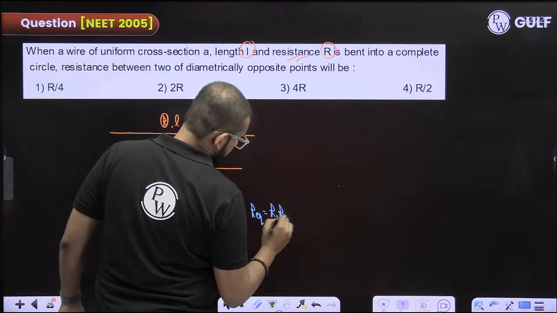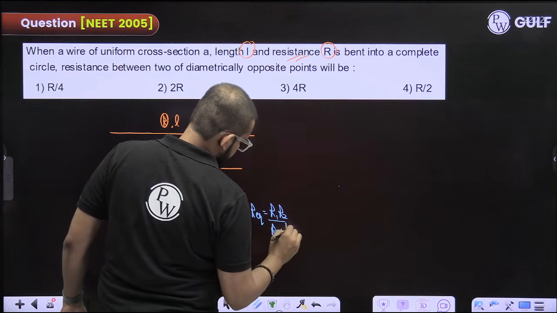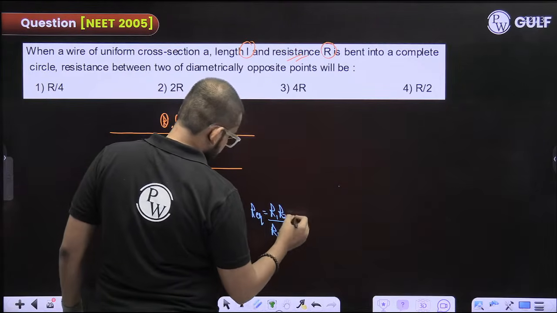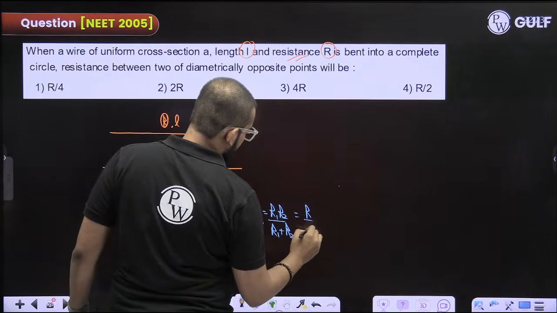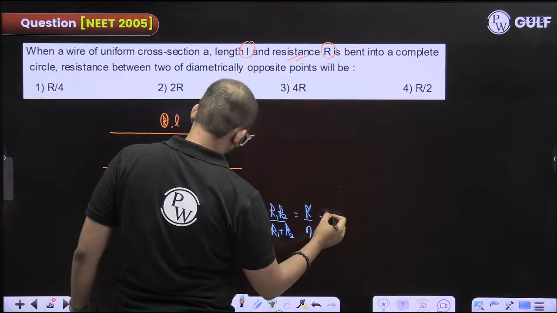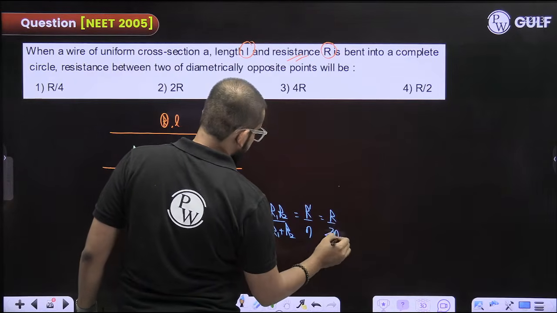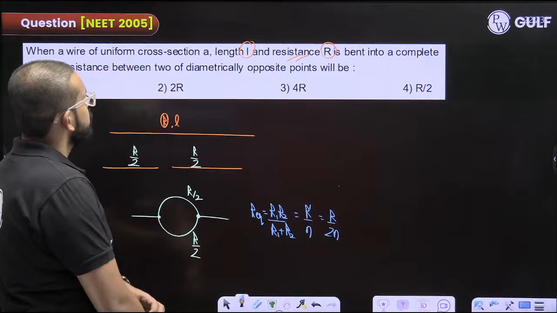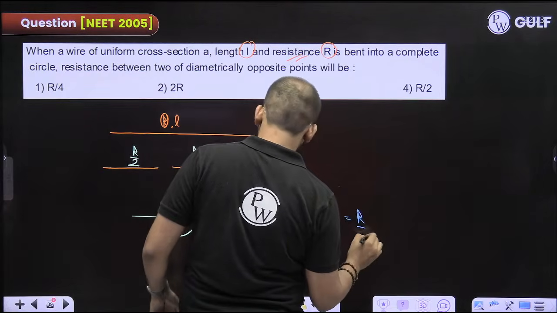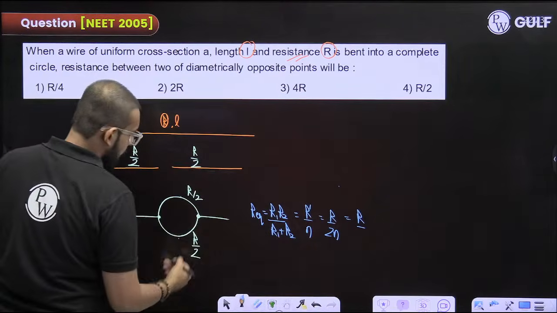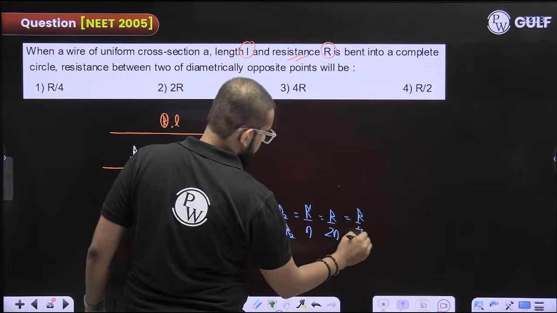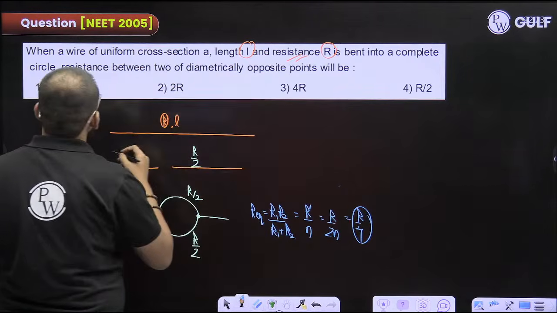R1 into R2 upon R1 plus R2. Or simply R by N, if both resistances are the same, so R by 2 over 2, where N is the number of resistors connected in parallel, so R by 4. Option number 1.